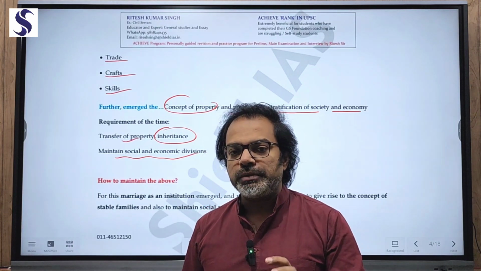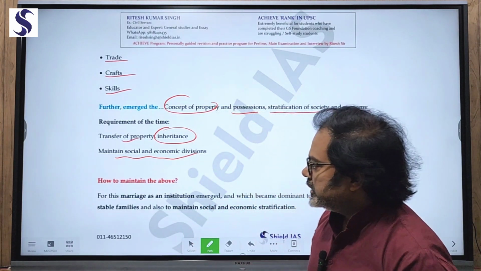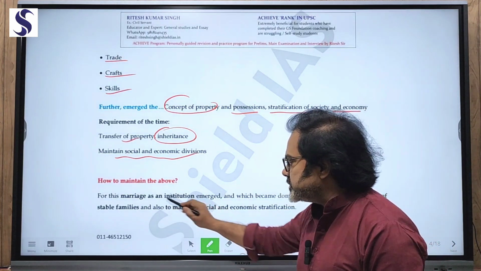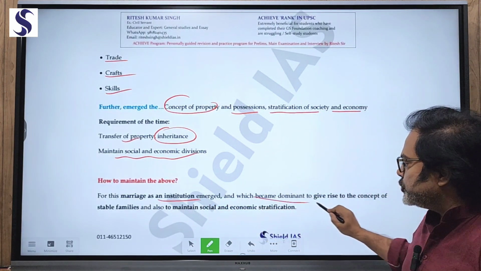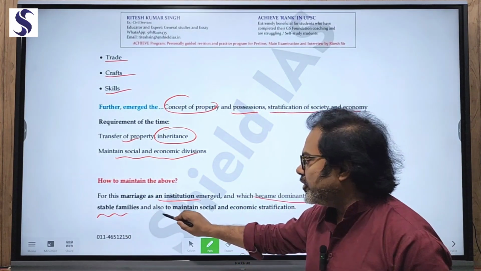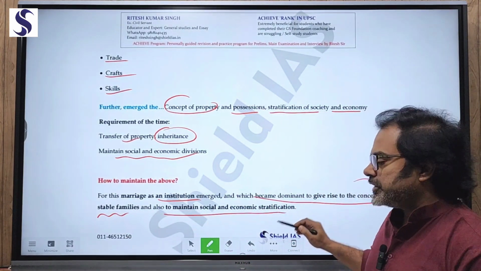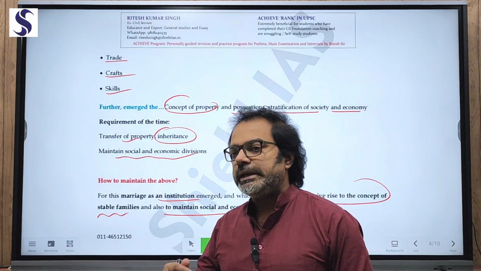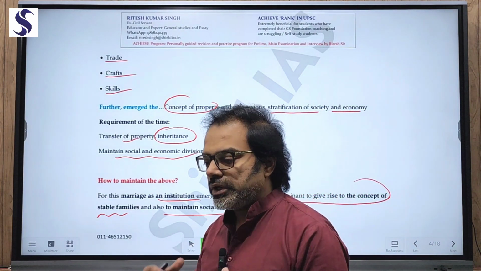That means the institution of marriage played a very important role. For this, the marriage institution emerged, which became dominant to give rise to the concept of stable families and also to maintain social and economic stratification. So who will be the legal heir, the successor or the inheritor?